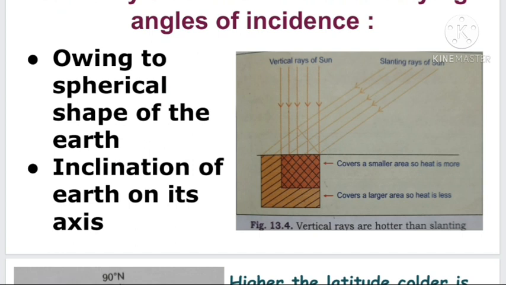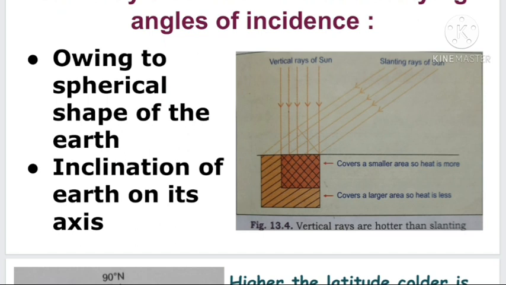The reasons for the varying angle of incidence of the sun's rays on earth are two, as you can find here: the spherical shape of the earth and the inclination of the earth's axis.